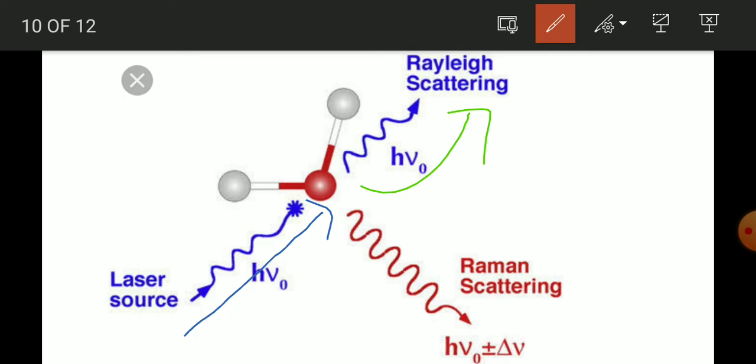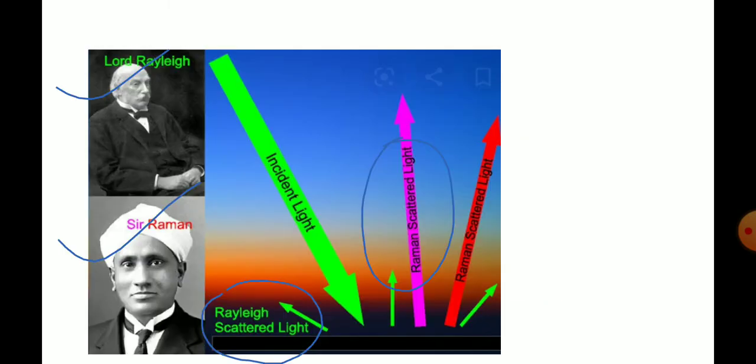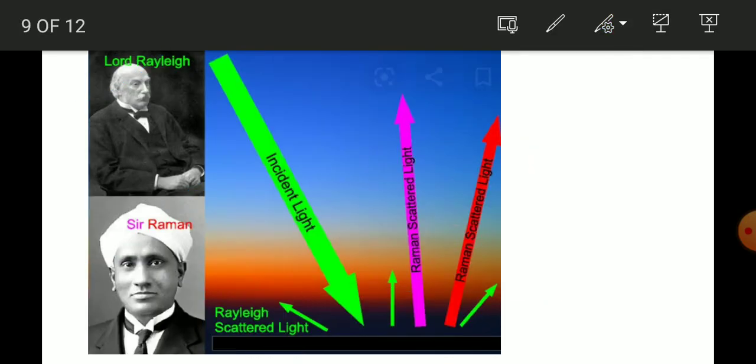It emits the same color in a different direction, which we call scattering of light. This is Rayleigh scattering. In Rayleigh scattering, color of the light doesn't change. As you can see here, green light is falling on this particular surface